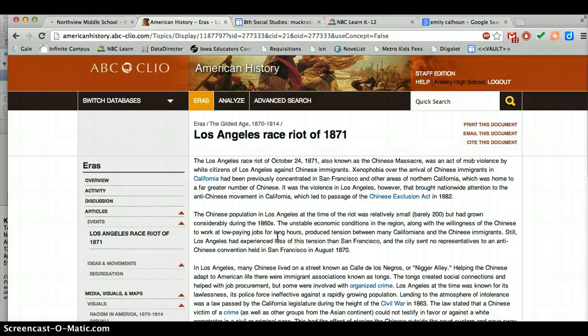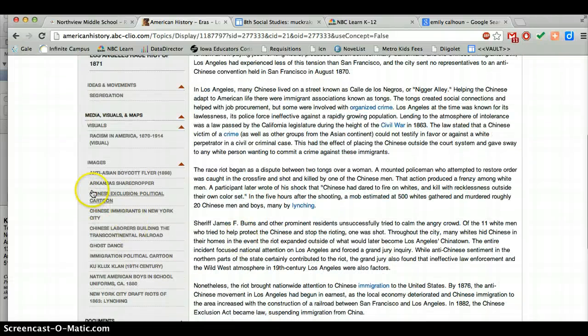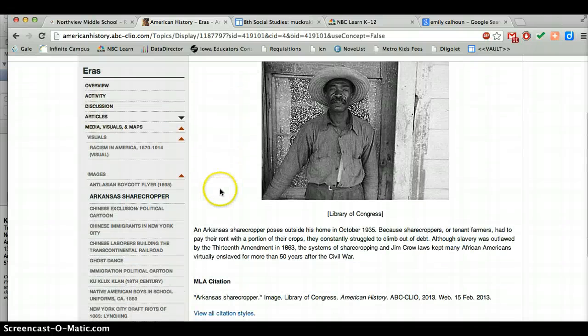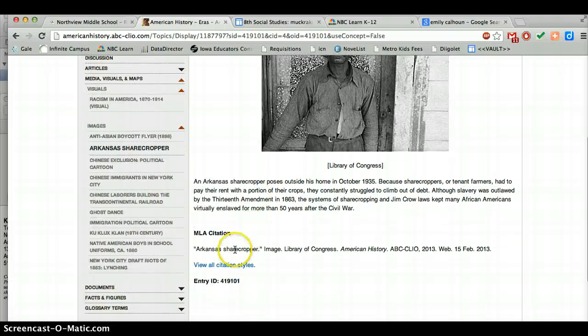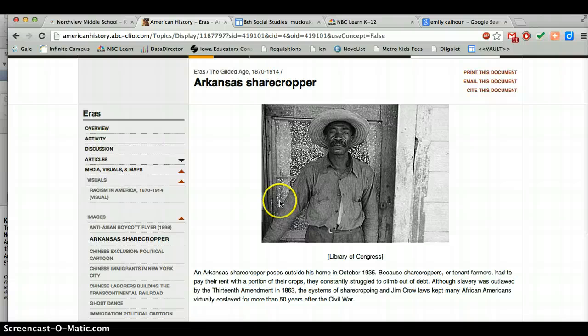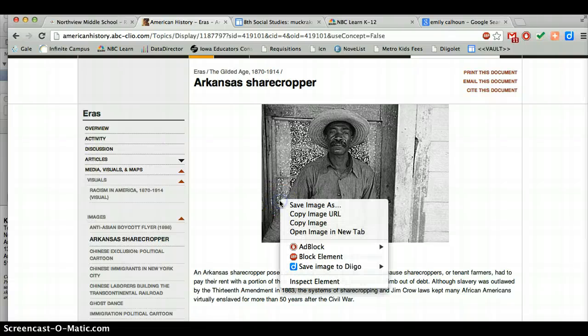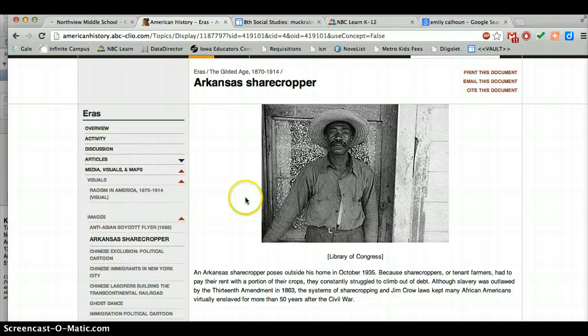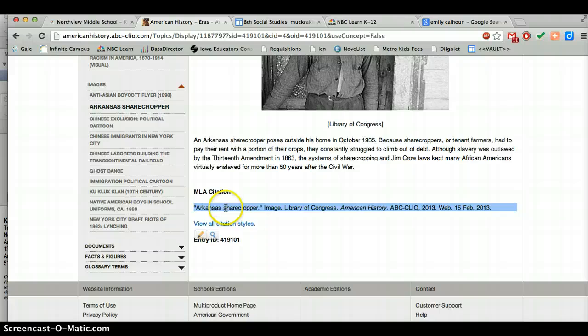The articles are going to be good for giving you a background. These more specific images are really primary documents, and there's a little description, and you'll notice that every source has a citation right there. So that's another really great reason to use ABC-Clio, or any database really, because they really help you out by providing the citations with you. You should be able to just copy and paste images. You could save it, or you should be able to copy the image if you wanted to use something in your brochure, as long as you use the citation as well.